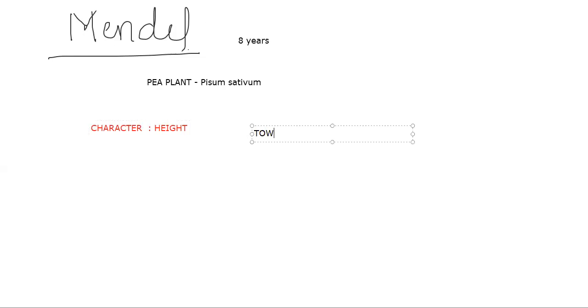Two contrasting traits. What is contrasting? Opposite characters. In genetics, the word that will always come is trait. The two contrasting traits are two contrasting forms. What are the contrasting traits for the height character in pea plant?